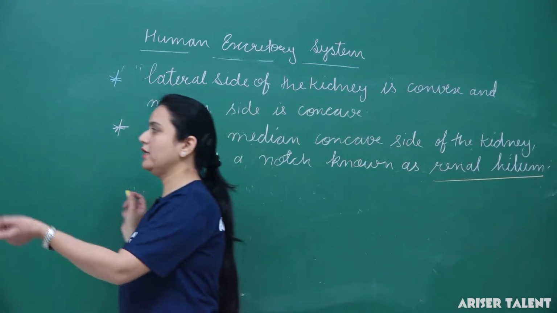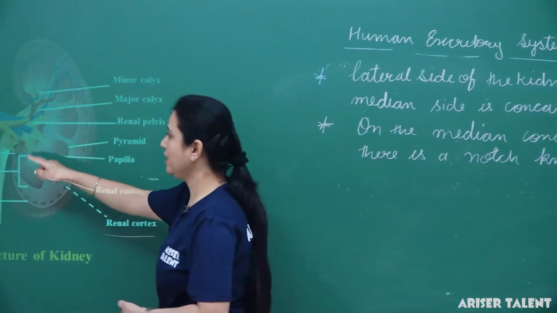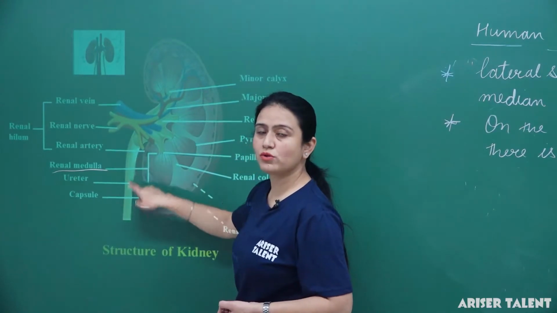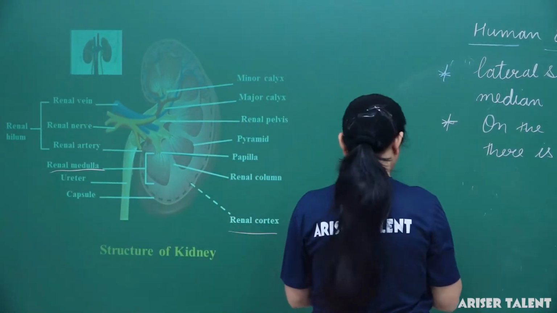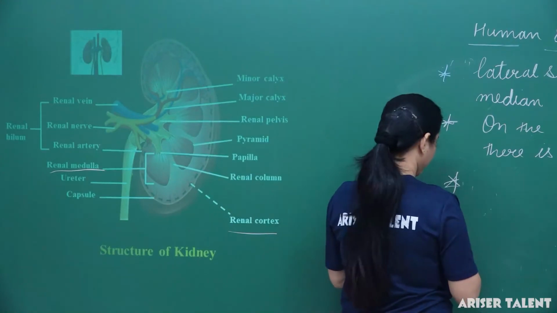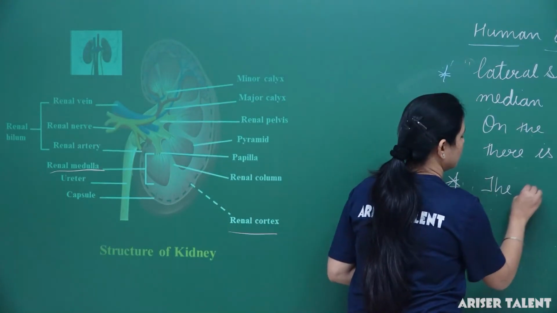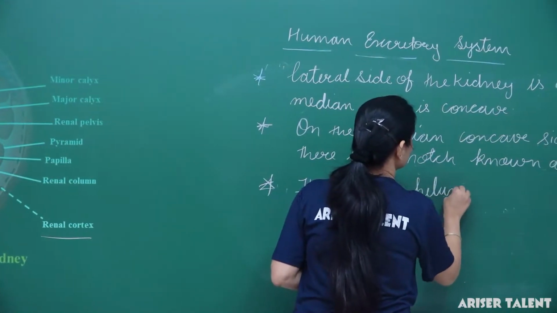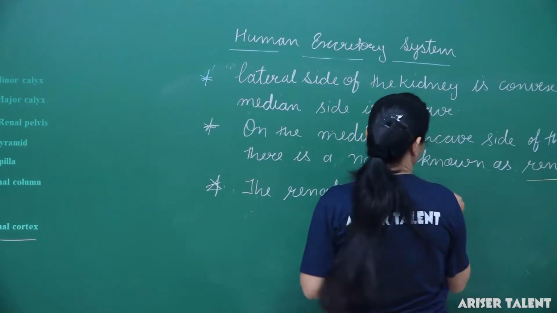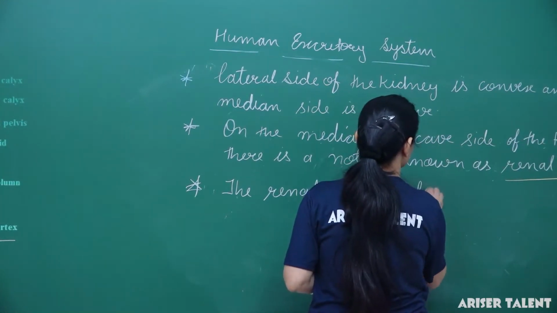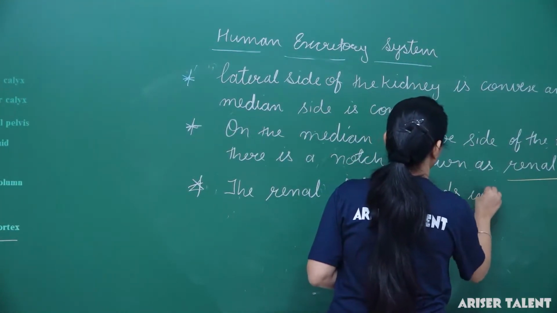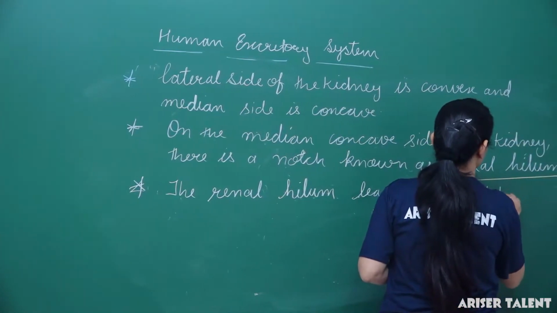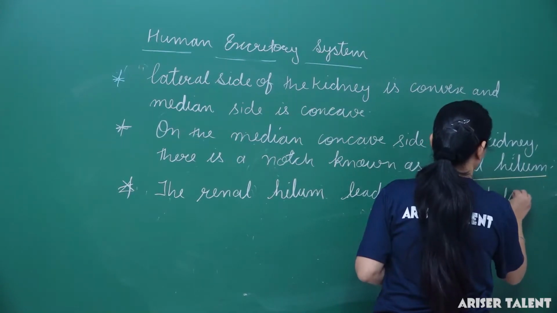This renal hilum again leads into a tube. Here we can say this renal hilum leads into a tube-like or tubular structure which is known as the renal pelvis. Let me mention.